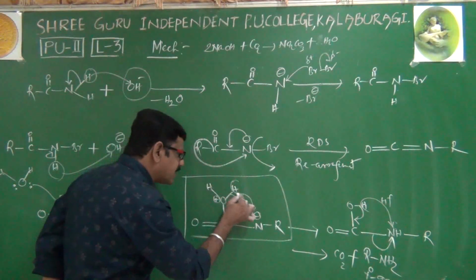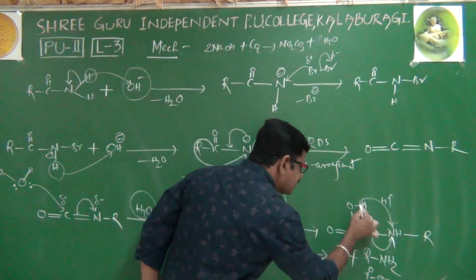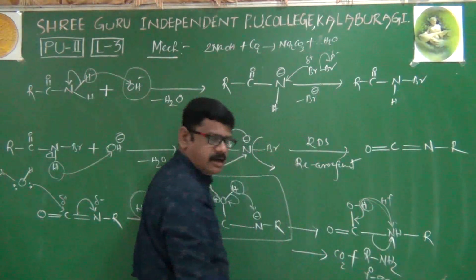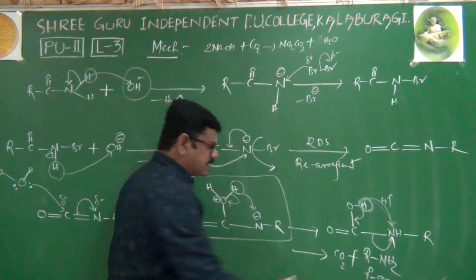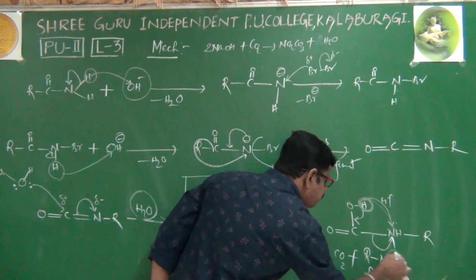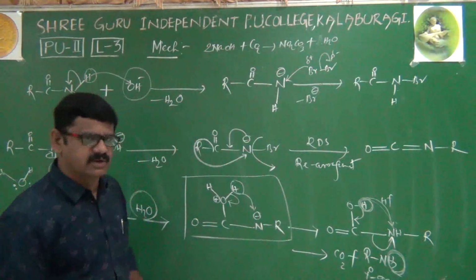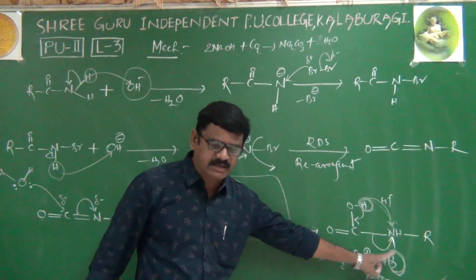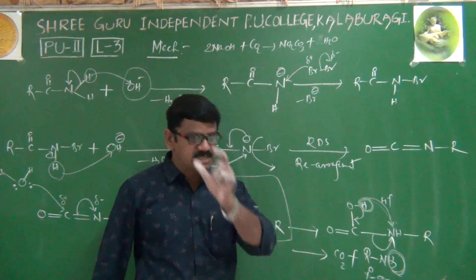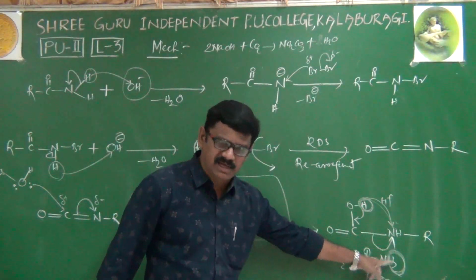This hydrogen is a part of the water molecule. In the next step, this hydrogen is coming and attacking on nitrogen. This hydrogen is also part of the water molecule. It means whatever amine we are getting, both hydrogens are from the water molecule only. Remember, that is a very important point.